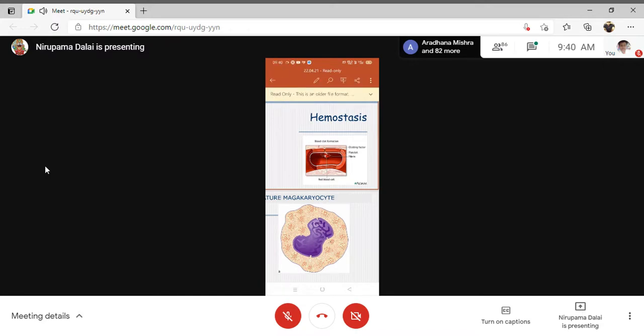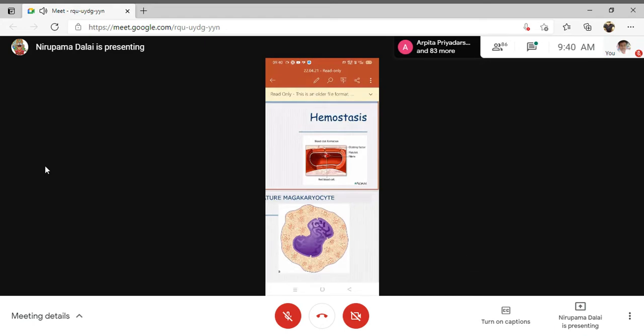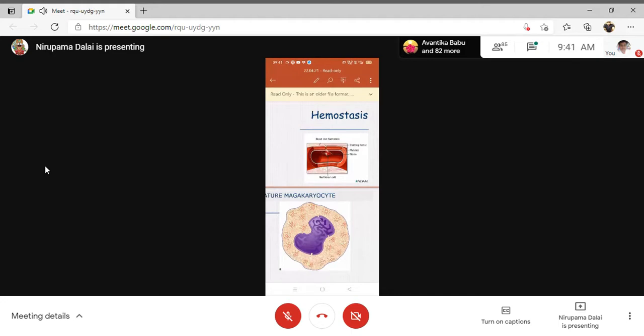When there is a major injury to the blood vessels, this temporary hemostasis cannot stop the bleeding. At that time the blood coagulation process is required, that is, the formation of a clot. The third mechanism, the formation of the clot with the help of blood coagulation factors, is considered permanent hemostasis, also referred to as secondary hemostasis.